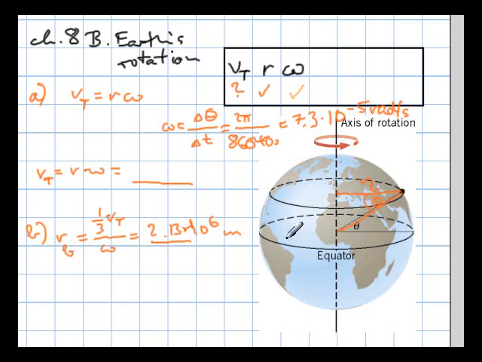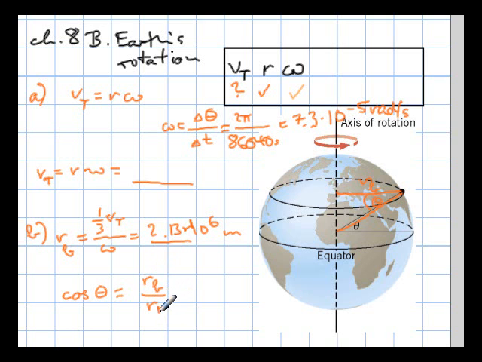And adjacent, of course, goes with the cosine. So the cosine of that angle, that latitude they're looking for, equals the radius B divided by the radius of the Earth, or at Ecuador.